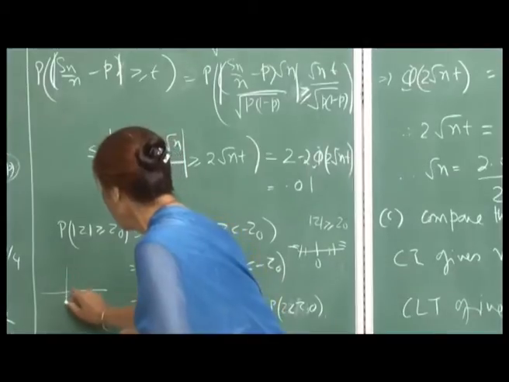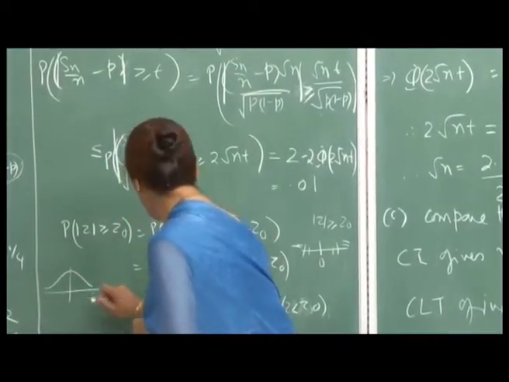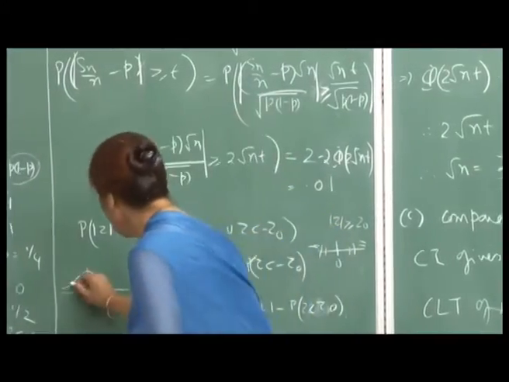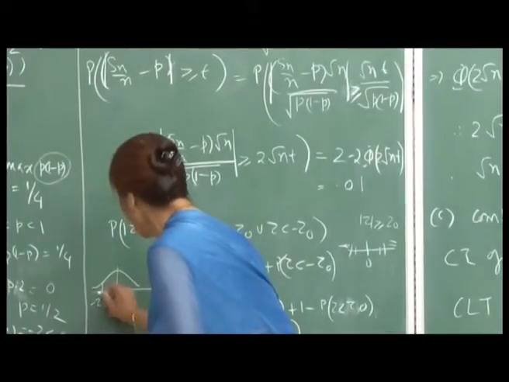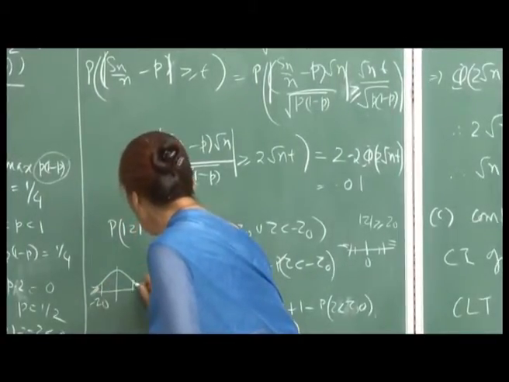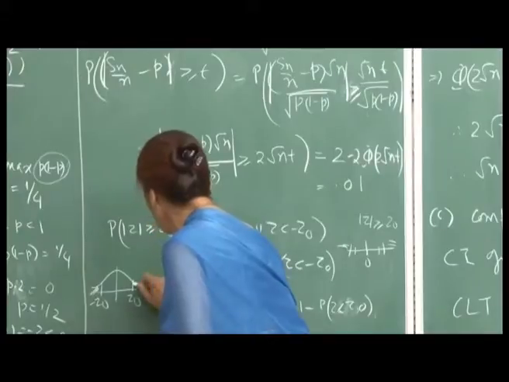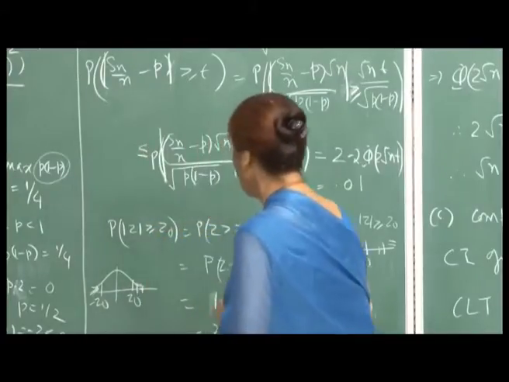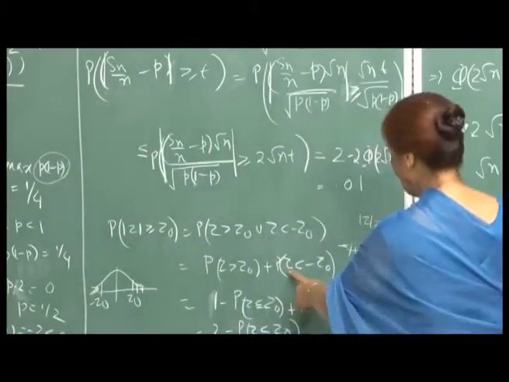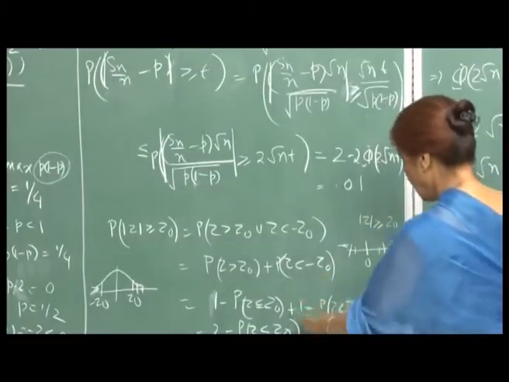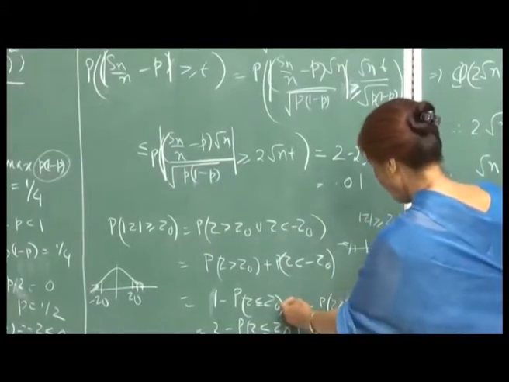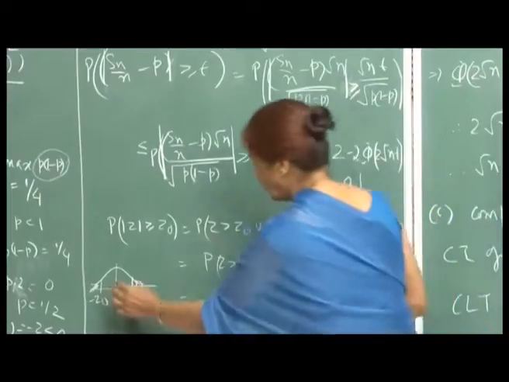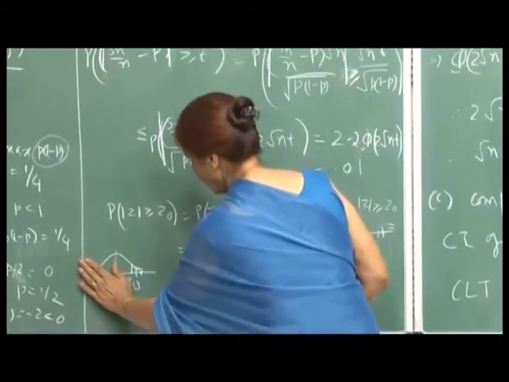So, that means, if you are wanting z less than minus z naught, you are wanting this probability, but that is the same as this probability if you write z naught here, right. So, therefore, probability z less than minus z naught is 1 minus probability z less than z naught. So, z less than z naught is this whole probability.